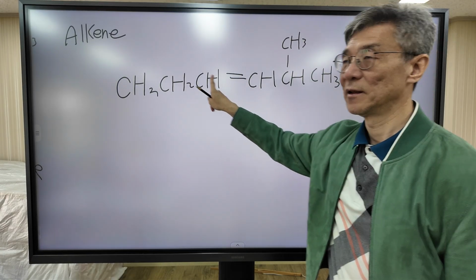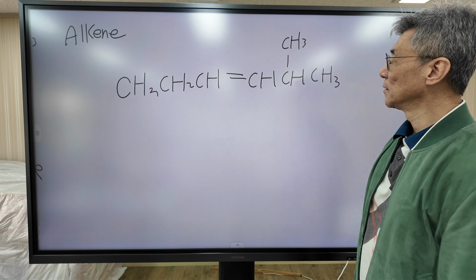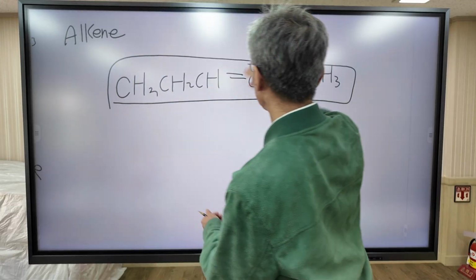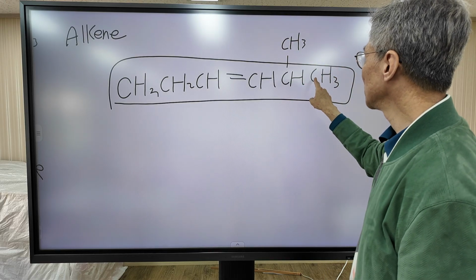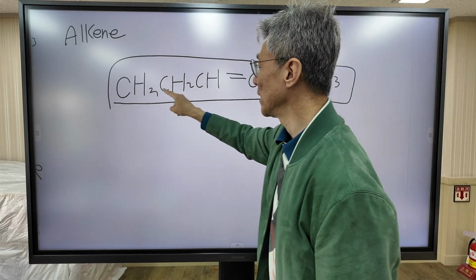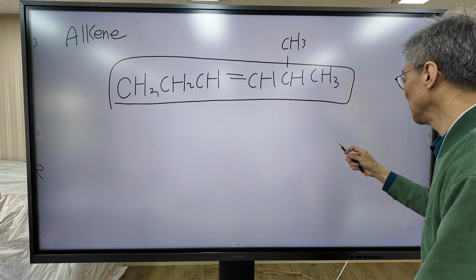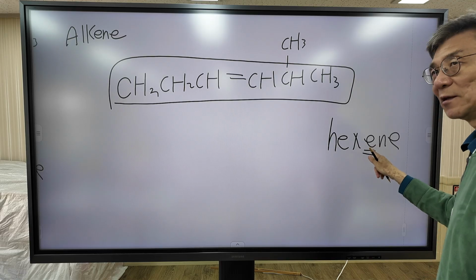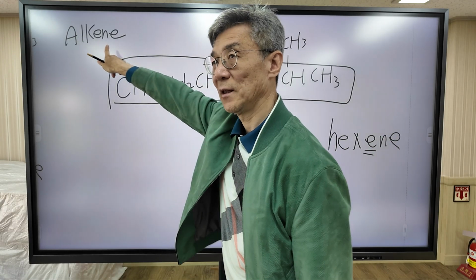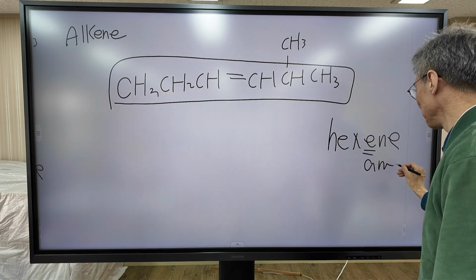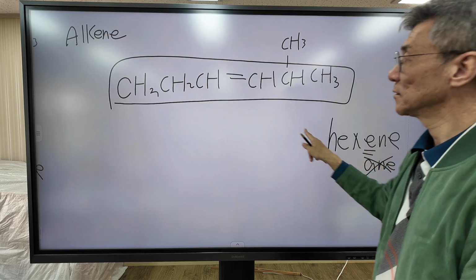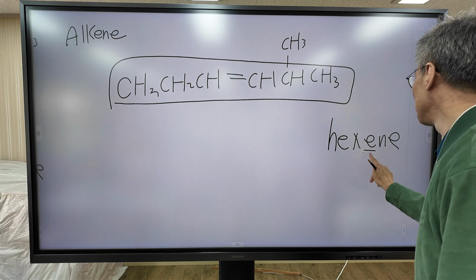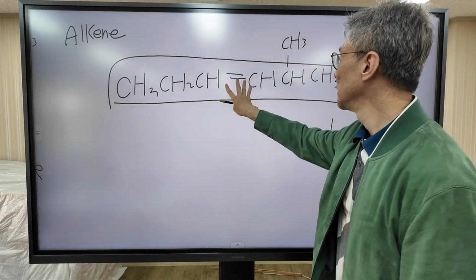This is an alkene because it has a double bond. So without this functional group, how many carbon atoms? 1, 2, 3, 4, 5, 6. So this one is hexene, ENE, because this is an alkene, not ANE. Hexene, because this is an alkene, because it has a double bond. Now we need to specify the position of the double bond in the functional group.